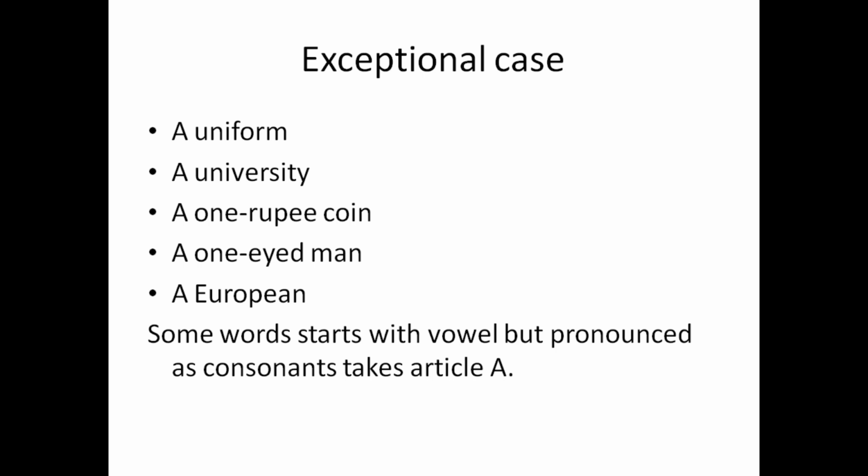That's why it is a uniform, not an uniform. Uniform starts with ya, and ya is a consonant. A university, so here ya is a consonant. A 1 rupee coin, va is a consonant. A European, a citizen of Europe. Here it is ya, a consonant, that's why article a is used here.